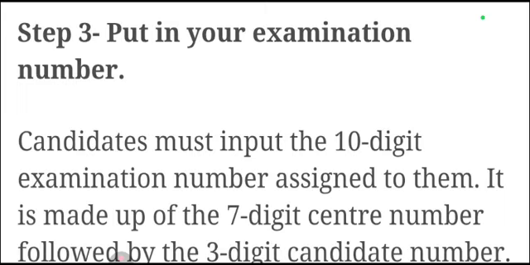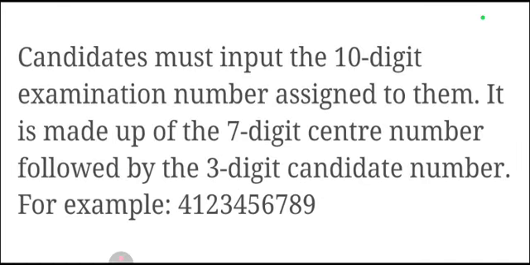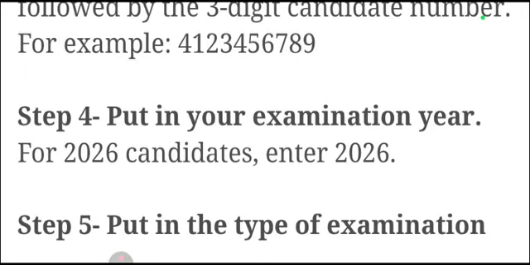Once you go to www.waecdirect.org, you must now put your 10-digit exam number, your WAEC exam number. It is made up of a 7-digit center number followed by a 3-digit candidate's number. Look at the example here. This is the way it normally looks. Now, step 4, put in your examination year, 2026, 2027, 2030, the year you are checking. I don't know the year you are watching this, the particular year you are checking for that result. Put the year that you wrote that exam.